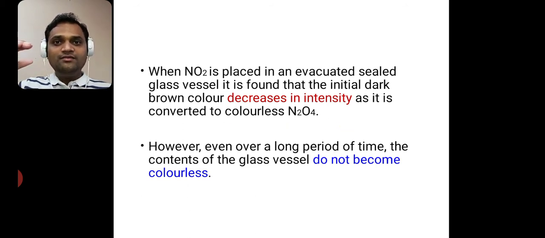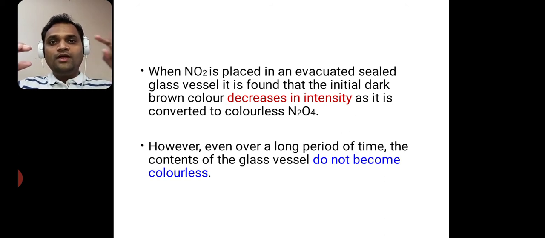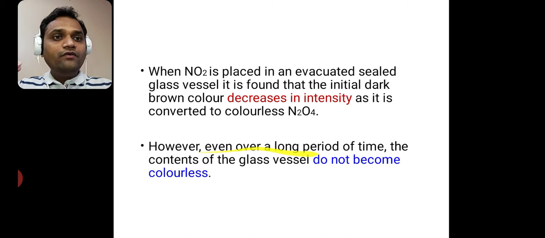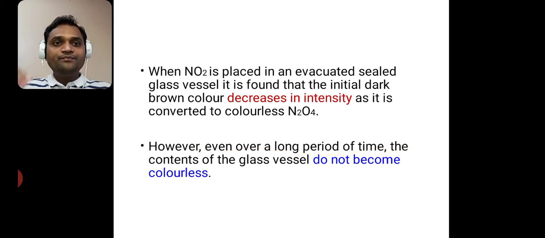Initially it is dark brown. Whenever there is a formation of N2O4, it will become colorless. So what is observed? Our observation is that the dark brown color decreases in intensity. However, even over a long period of time, the contents of the glass vessel do not become colorless.